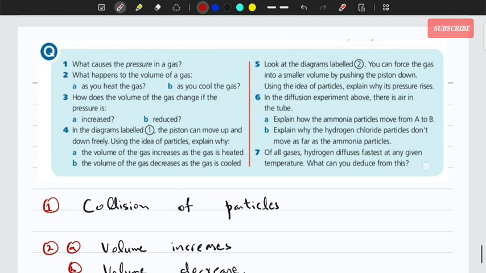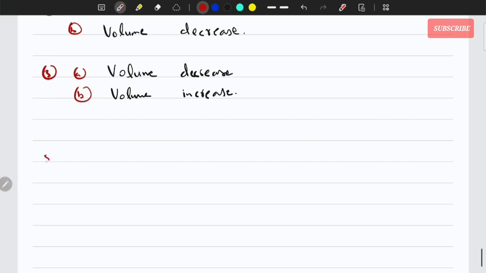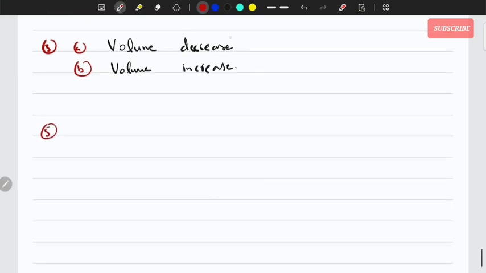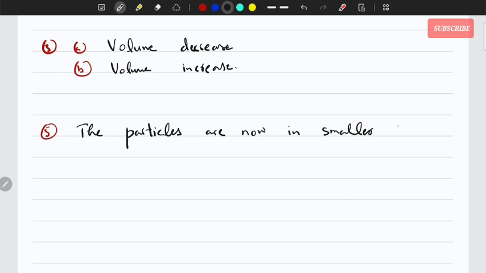Okay, let's go to question number 5. Look at the diagram labeled 2. You can force the gas into a smaller volume by pushing the piston down. Using the idea of particles, explain why its pressure rises. So the particles are now in a smaller space.